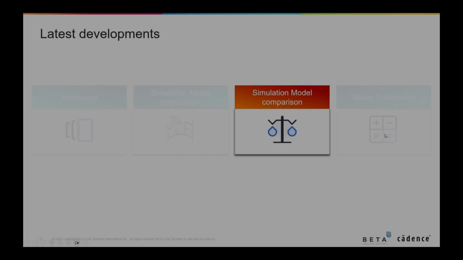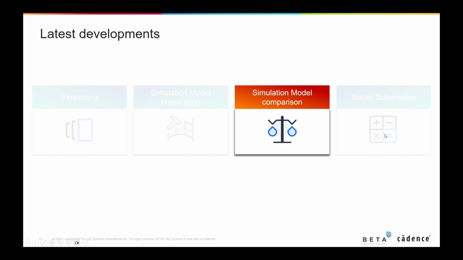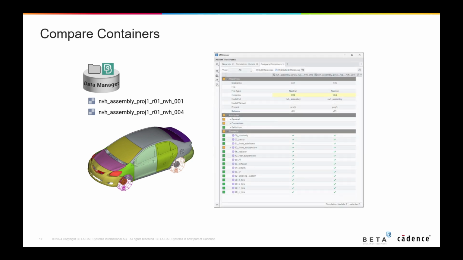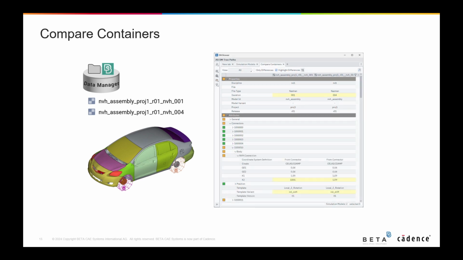Let's move on to a new feature in the area of simulation model comparison. Version 2025.2.0 comes with new functionality that highlights changes in the model assembly between simulation iterations. In the Compare Containers tool, differences in the connectors used in different simulation models are now listed. Let's see this through an example.